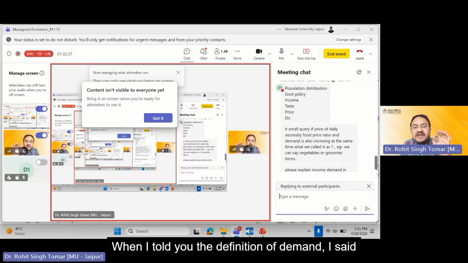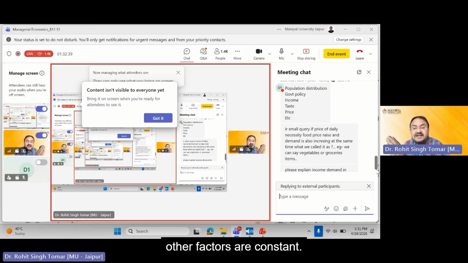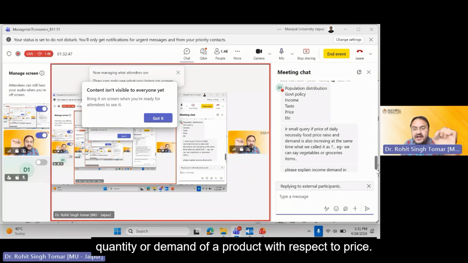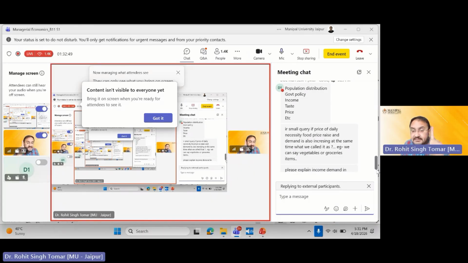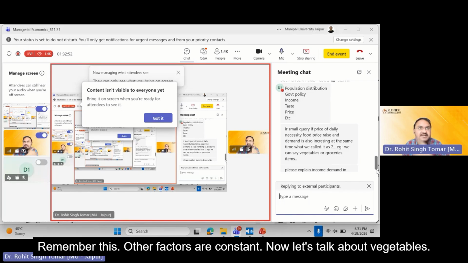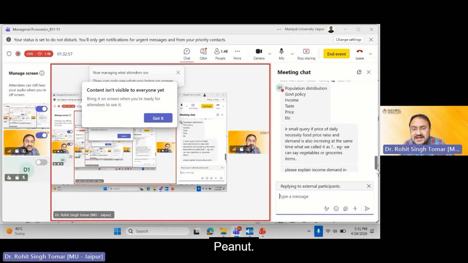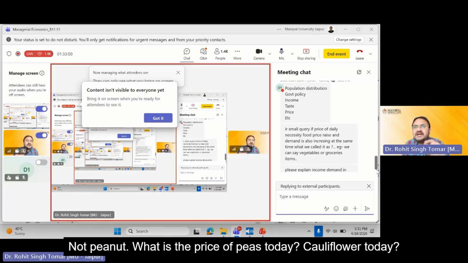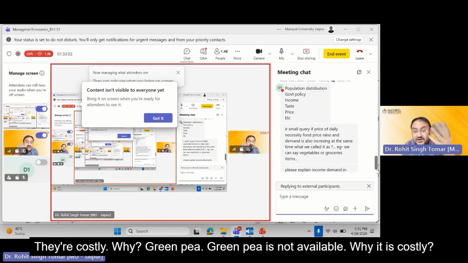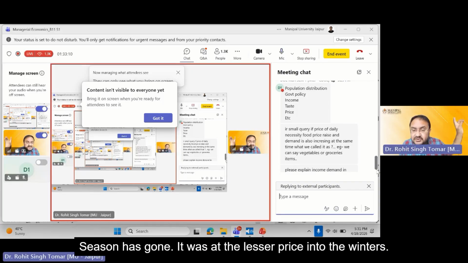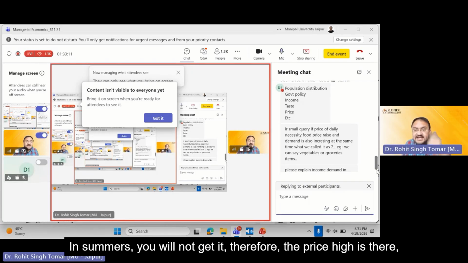Okay, when I told you the definition of demand, I said other factors are constant. Price demand always represents the change in the quantity demanded of a product with respect to price. Remember this. Other factors are constant. Now let's talk about vegetables. What is the price of peas today? Cauliflower today. They're costly. Why? Green pea is not available. Why is it costly? Because the season has gone. It was at a lesser price in the winters. In summers you will not get it. Therefore the price is high.